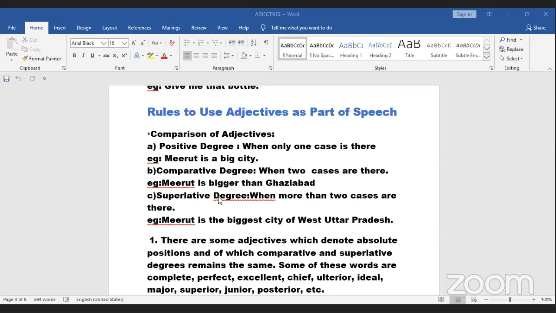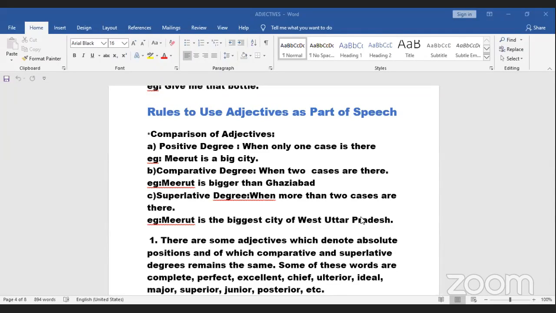Now superlative degree, or the third degree, is when I compare one noun with a lot of other nouns, a number of other nouns. See, Meerut is the biggest city of West Uttar Pradesh. That means I am comparing Meerut with a lot of other cities in West Uttar Pradesh.